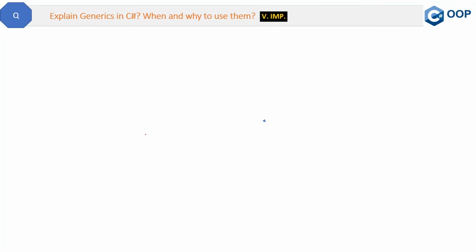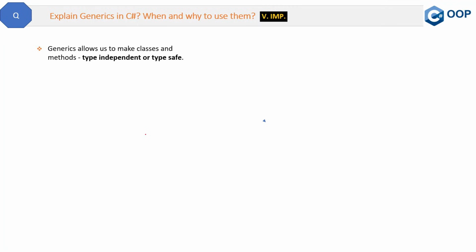Here is a very important question in C Sharp. This is a very important question and asked in many interviews. So let's have a look at this question. Explain generics in C Sharp. When and why to use them? So let's know what generics are and what problem they solve. Generics allow us to make classes and methods type independent, or we can say type safe.